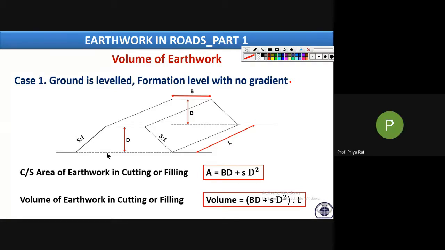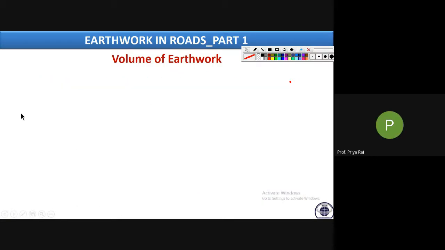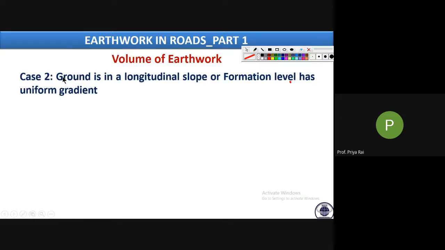Yes, ma'am. Okay, now the second case. The second case will be where the ground is in a longitudinal slope, that means either rising or falling. Say, for example, in a hilly region, your ground level is going up. There is some longitudinal gradient, a slope is there. Or the formation level has a uniform gradient.